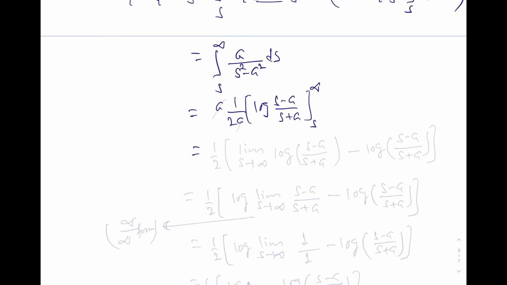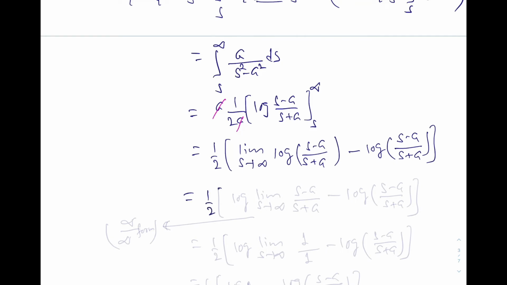So this is equal to 1 by 2, limit s tends to infinity of log of s minus a over s plus a, minus log of s minus a over s plus a.